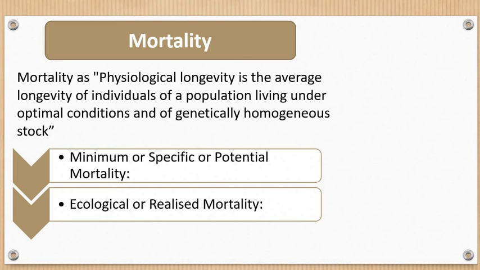So whatever deaths of new individuals occur under all existing environmental conditions are the actual loss of individuals at all possible limiting factors of the environment. So the actual loss of individuals under all the possible environmental conditions is taken into consideration for calculating the realized mortality, right?